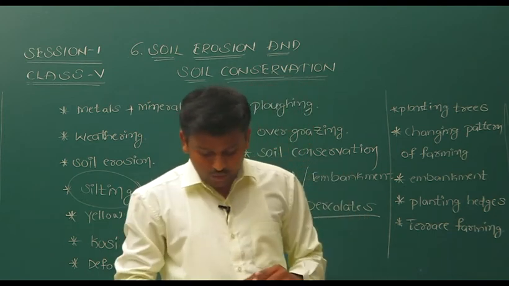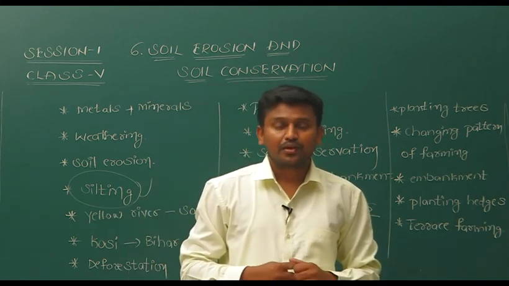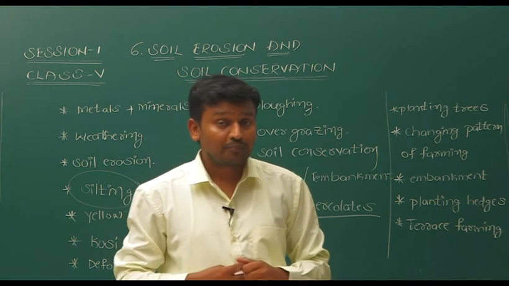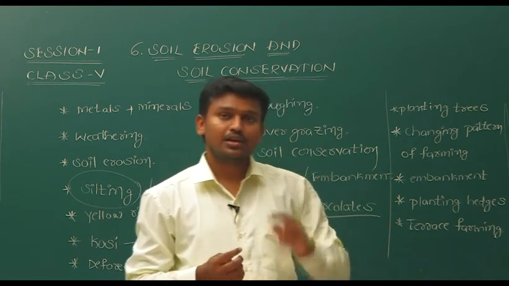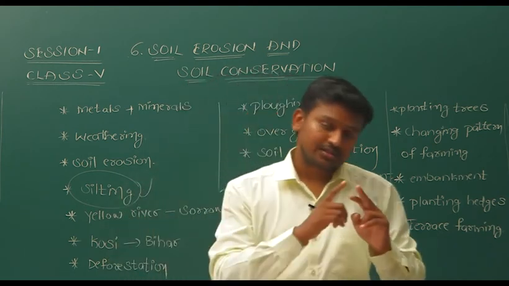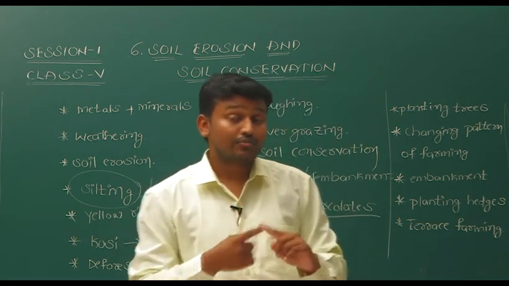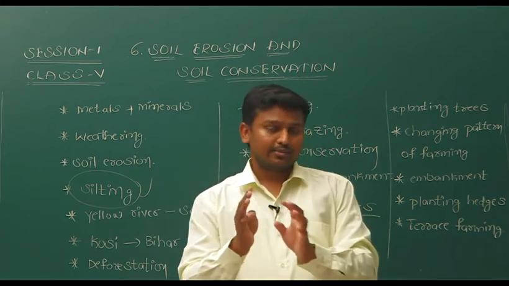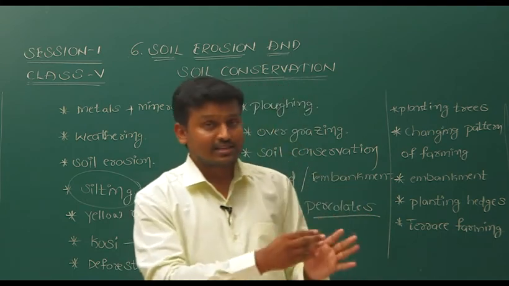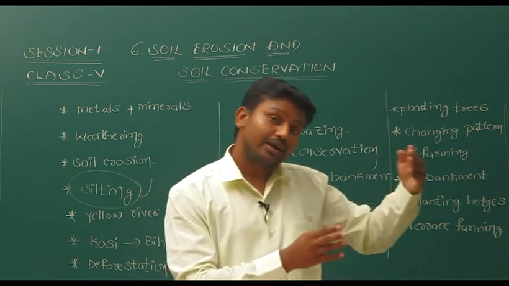Okay, and the next one, that is clothing. How clothing? It depends on the soil. There are two types of fibers, natural fibers and artificial fibers. We get natural fibers from plants and animals. So indirectly, plants and animals depend on the soil.